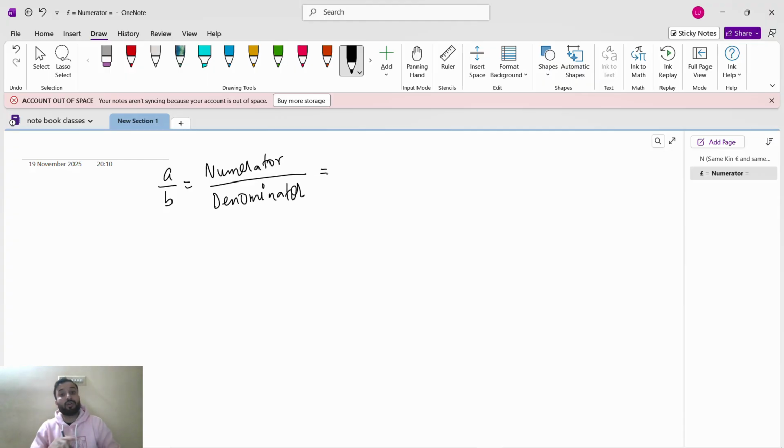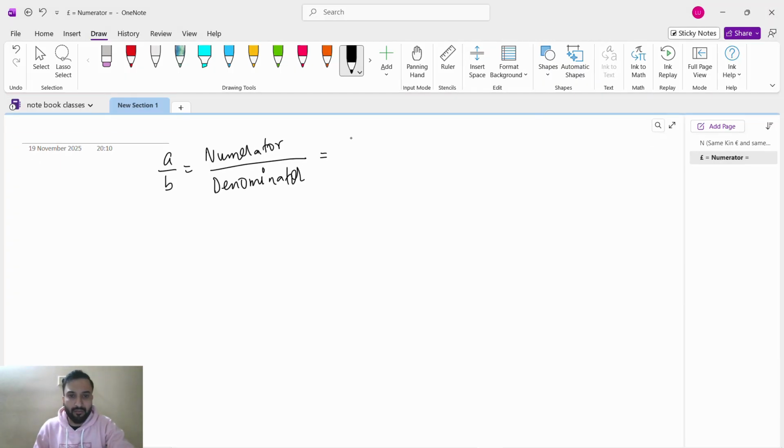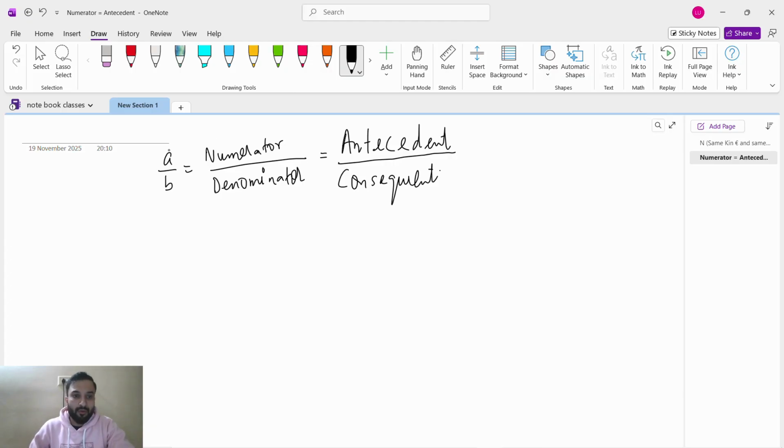But when you come to quantitative aptitude, ratio and proportion, A is not called the numerator. A is called the numerator also, but the other name of A is antecedent, and the denominator becomes the consequent. So the ratio is in the form of a fraction A by B, numerator by denominator.